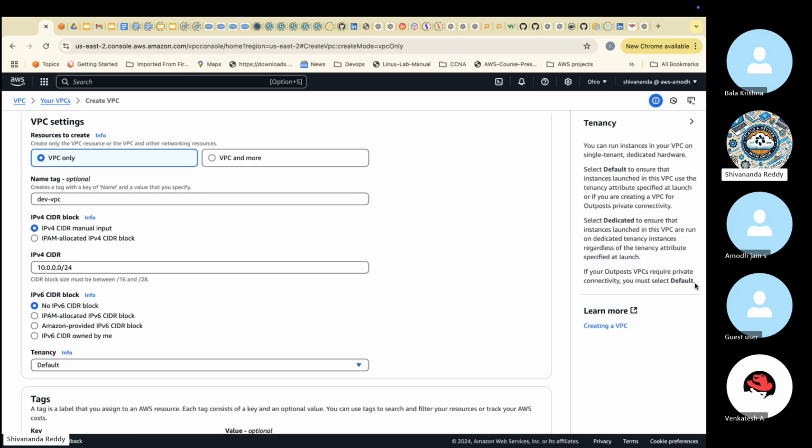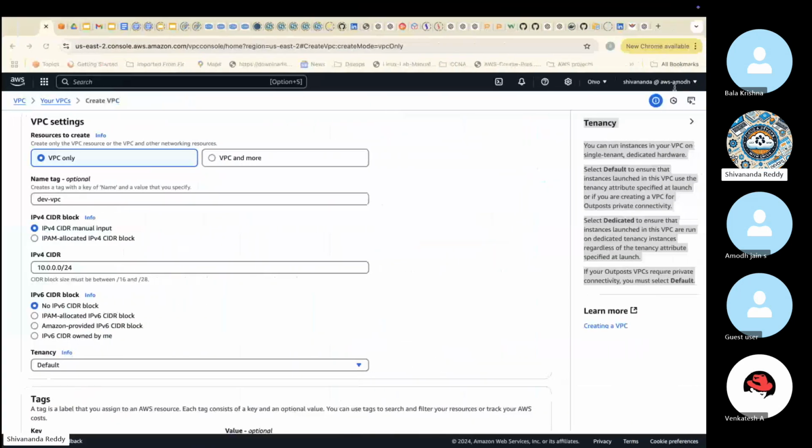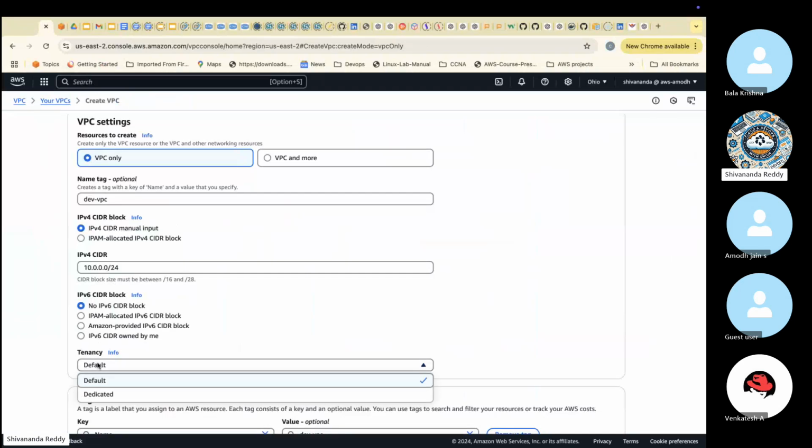Next, another important word is tenancy, which is where you want to create the resource. We have two options: default and dedicated. Default means your servers, my servers, everybody's servers are kept in the same room. Dedicated means my servers are kept in a different room and your servers are kept in a different room.